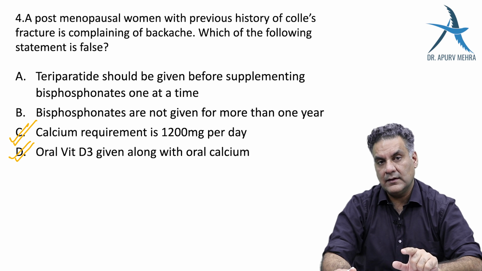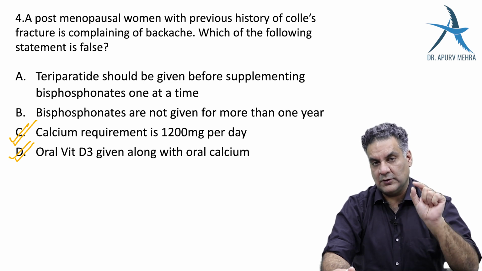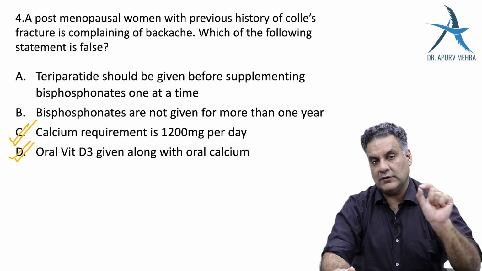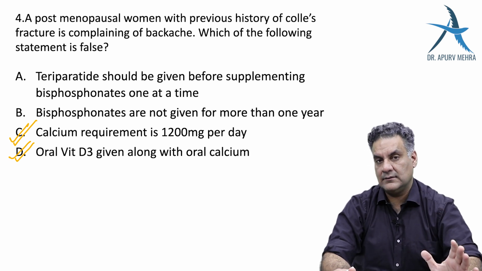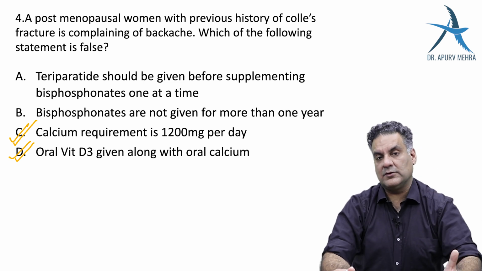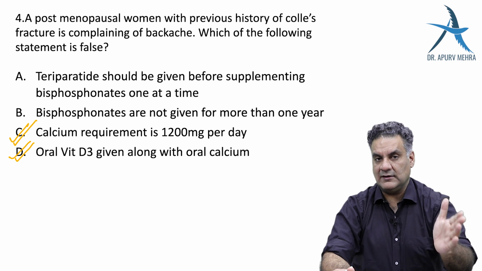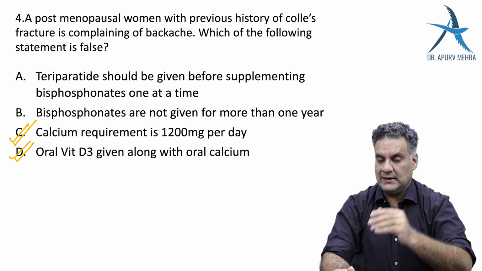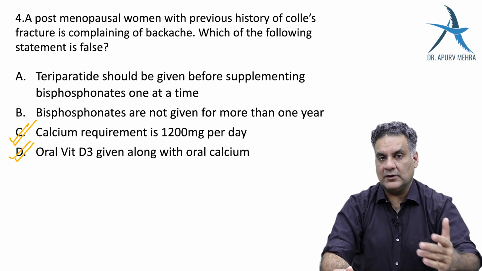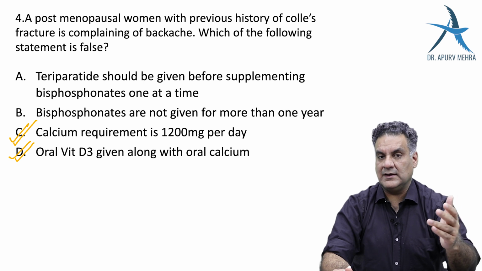They asked you, a patient of osteoporosis on bisphosphonates complains of hip pain, what will you do? I'll get an X-ray done. I will not repeat a DEXA scan because it's a proven osteoporosis. I will do an X-ray to look at the fracture. And if they give you the next step, X-ray is normal, what next? MRI. Because it's going to be early marrow edema that will be picked up rather than doing an X-ray.